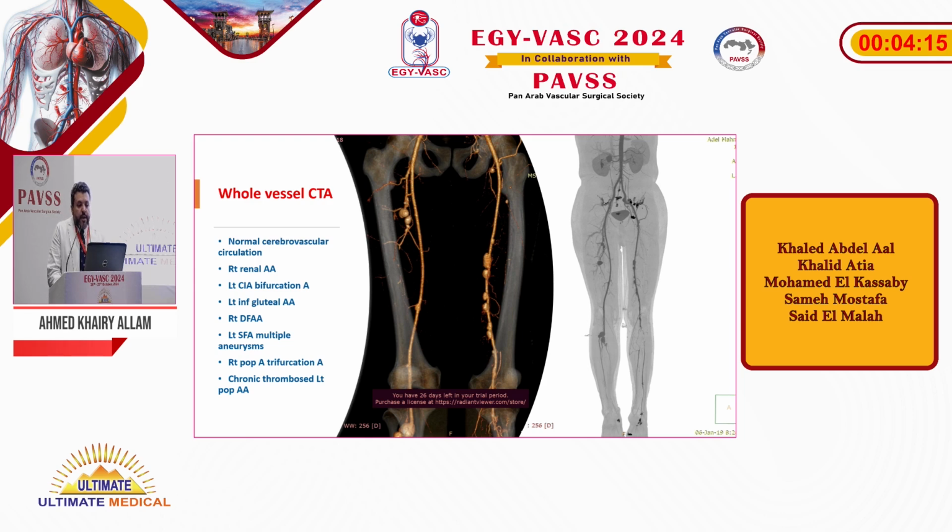After treatment, a whole vessel CT angiogram was ordered to explore other territories, and normal cerebrovascular circulation was confirmed. It showed a right renal artery aneurysm, left common iliac artery bifurcation aneurysm, left and right inferior gluteal artery aneurysms, right deep femoral artery aneurysm, left SFA multiple aneurysms, and right popliteal artery trifurcation and chronic thrombosed left popliteal artery aneurysms, as we see in the images.